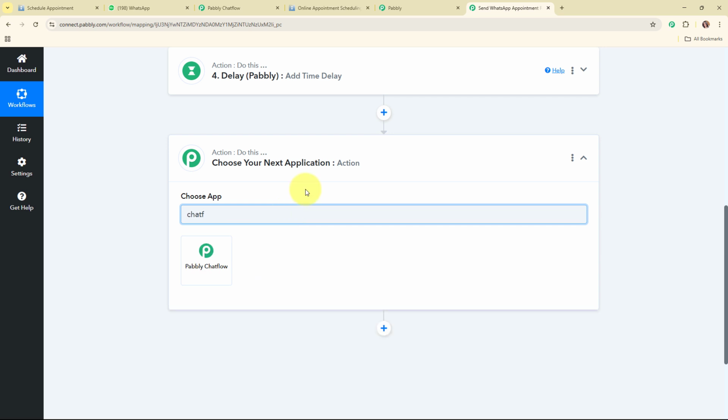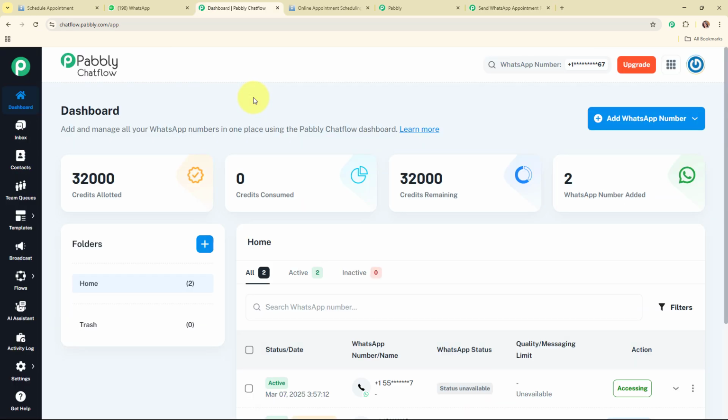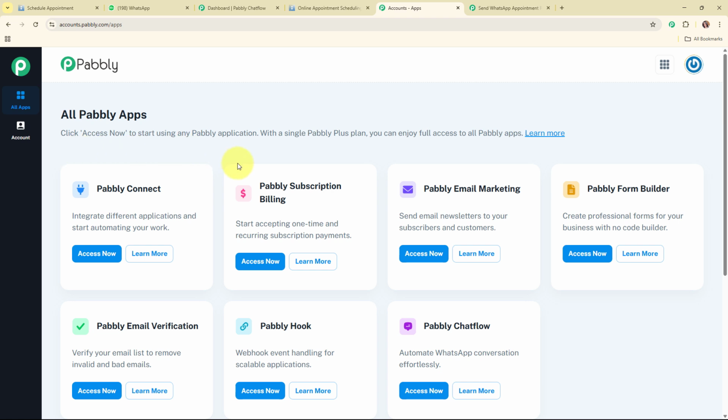So here, before connecting my Pabbly Chatflow account with Pabbly Connect, let me take you to my Pabbly Chatflow account. So this is my Pabbly Chatflow account's dashboard, and here let me tell you that I have already set up my Pabbly Chatflow account over here. So if you want to know how you can access your Pabbly Chatflow account, then you need to click on this accounts window, and under all Pabbly apps you can see Pabbly Chatflow as well. So here you can access the Pabbly Chatflow account.